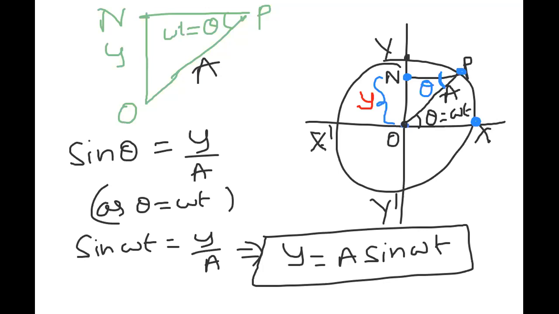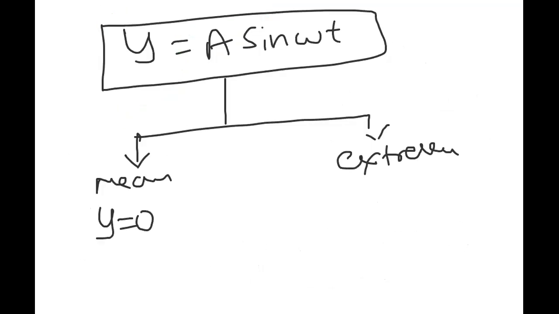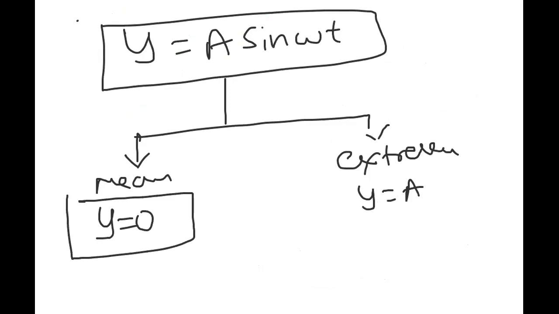So from mean to extreme position, what is the displacement? Amplitude. O to Y is called the amplitude. So now I can write the extreme position as y is equal to a. Remember, this is the equation we got for displacement, the displacement of the projection of the particle: y is a sine omega t. So here mean position means y equal to 0, and extreme position means y is equal to a. Like that we have to remember. First we got displacement. Next, we have to discuss further about velocity.